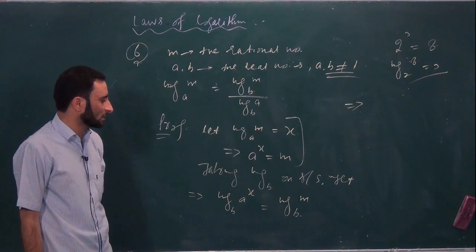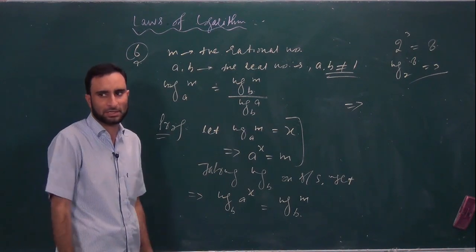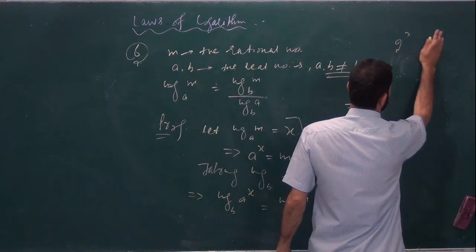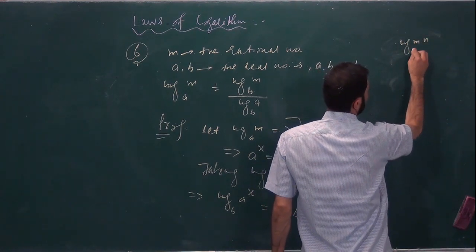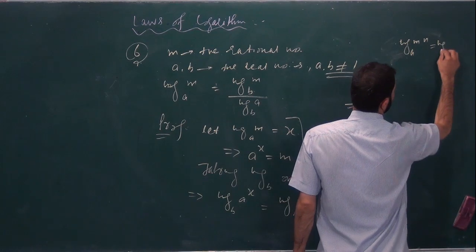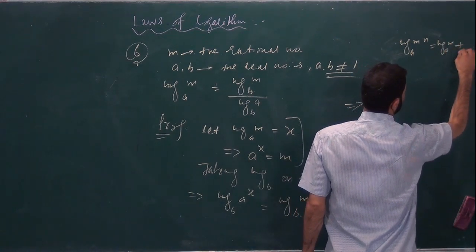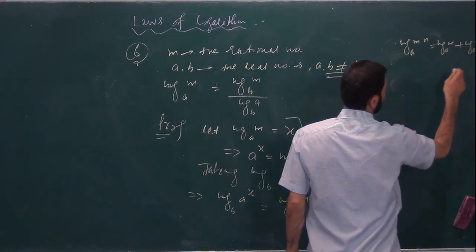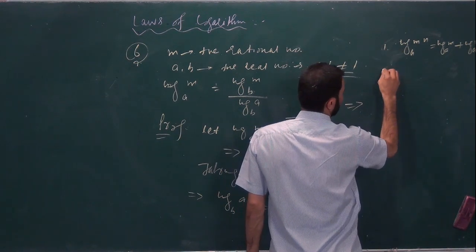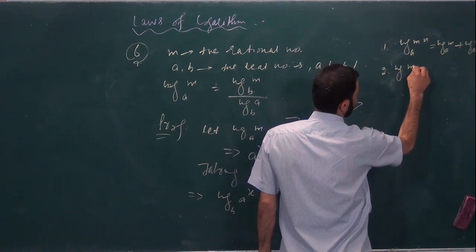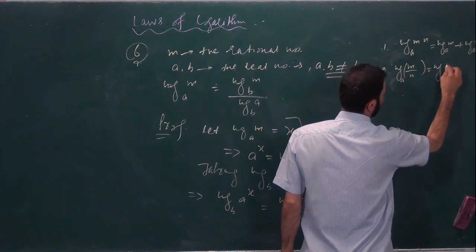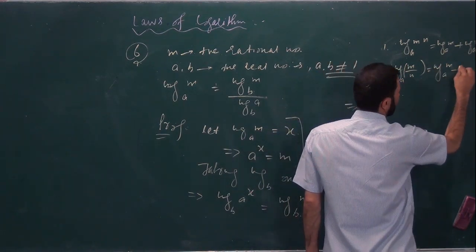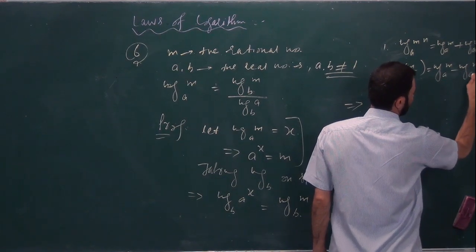Now you have three important, basic laws of logarithm. The basic laws of logarithm are: log of mn under the base a will be equal to log of m under the base a plus log of n under the base a. Similarly, second is log of m divided by n under the base a will be equal to log of m under the base a minus log of n under the base a.